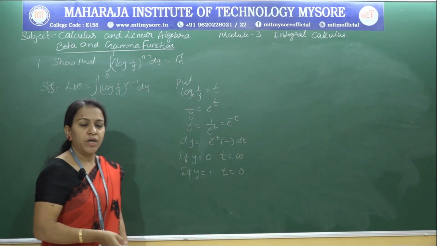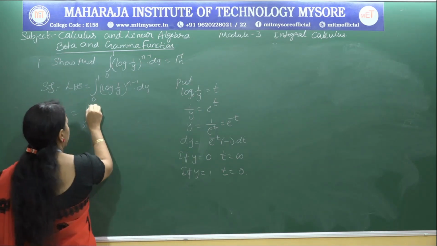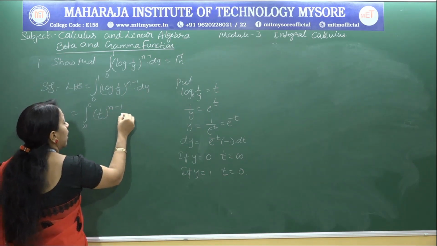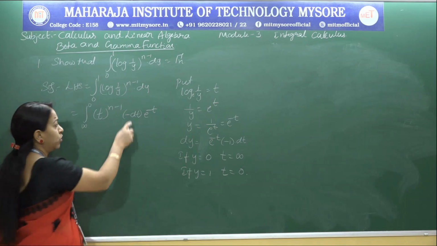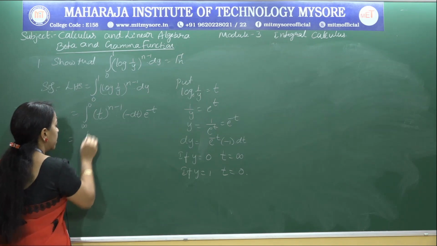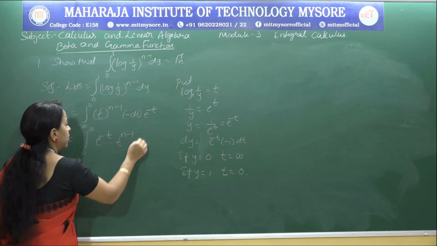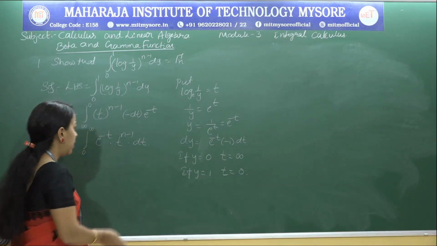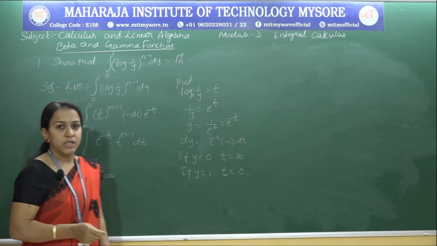Now replace all your y variables in terms of t and also change the limits, so that we have the integral from infinity to 0, log 1 by y is t to the power of n minus 1, into dy is minus dt into e power minus t. And now I remove this minus sign so that I can interchange the limits of the integral, so that we have the integral 0 to infinity e power minus t into t power n minus 1 dt, which is our standard definition of the gamma function, right. So I can replace it by gamma n now. So we got our required result.